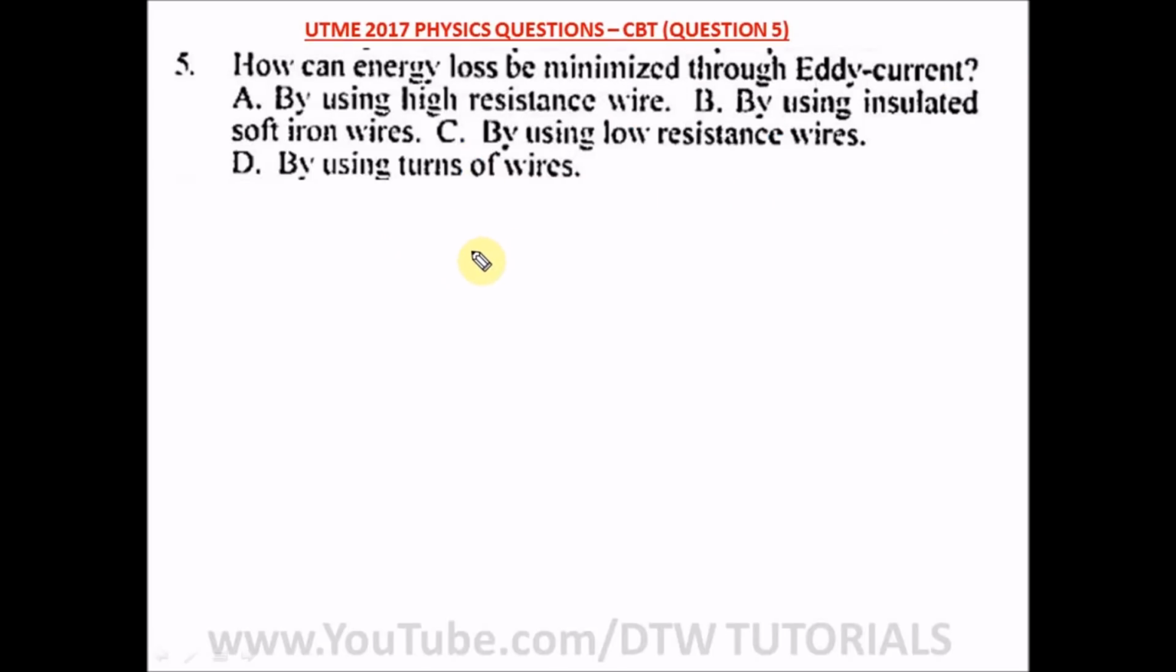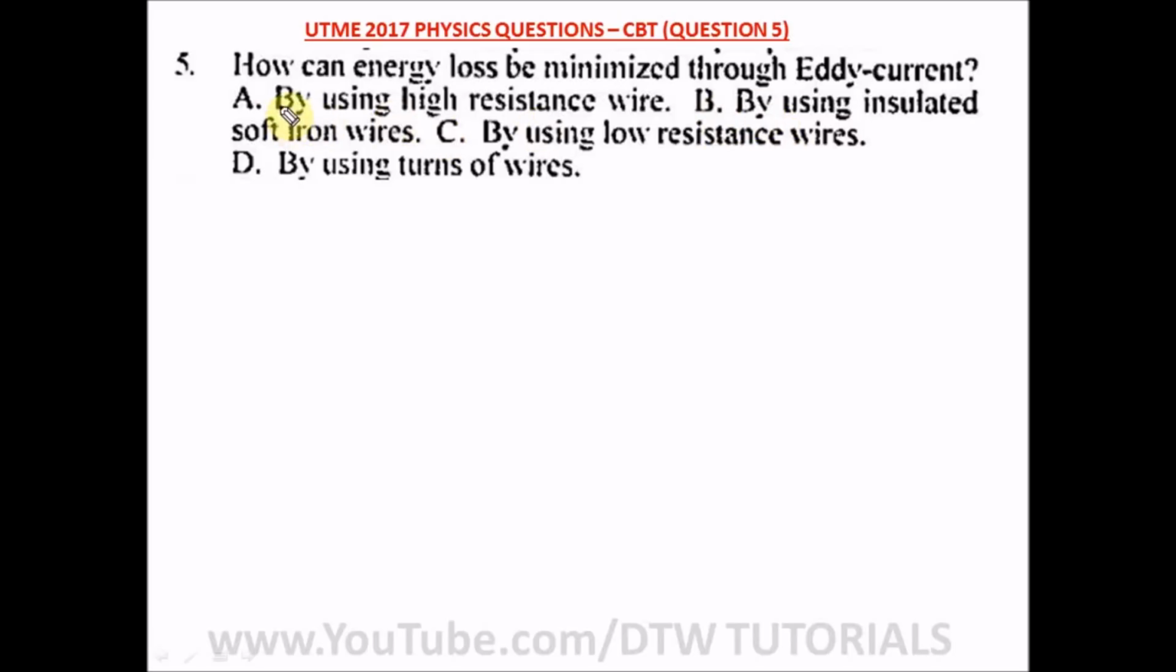Question 5 of our UTME 2017 physics past question, it says, how can energy loss be minimized through eddy current? Okay, so this is quite simple. If you want to minimize energy loss in eddy current, all you need to do is laminate the core. And what is the meaning of lamination of a core? It just means insulate. So anywhere you see insulate, that's your answer.